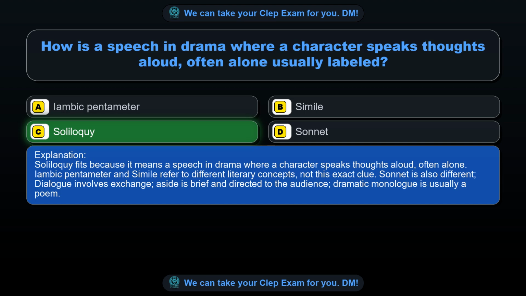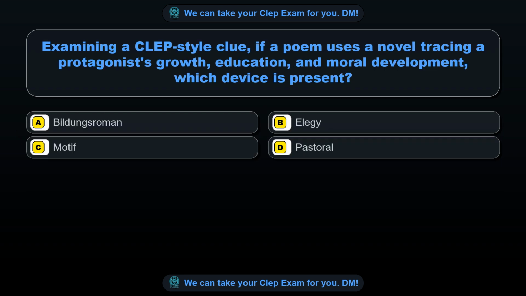Iambic pentameter and simile refer to different literary concepts, not this exact clue. Sonnet is also different. Dialogue involves exchange, aside is brief and directed to the audience, dramatic monologue is usually a poem. Question 31. Examining a CLEP style clue. If a poem uses a novel tracing a protagonist's growth, education, and moral development, which device is present?